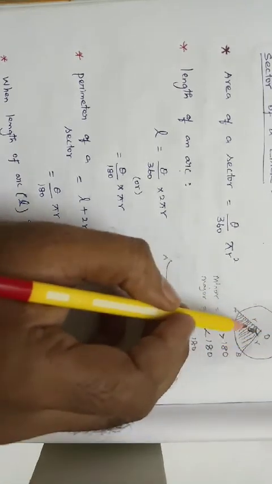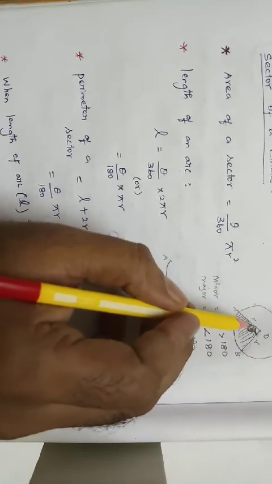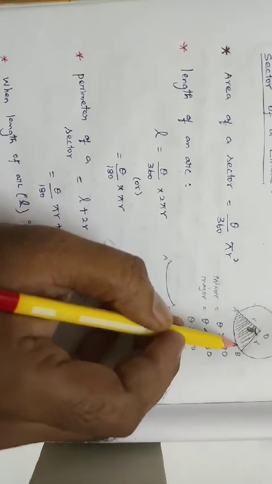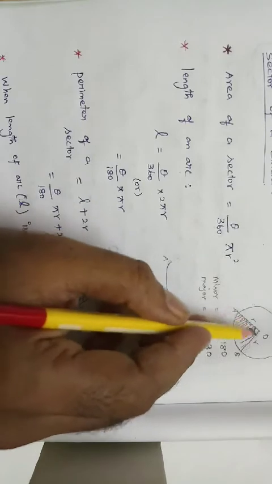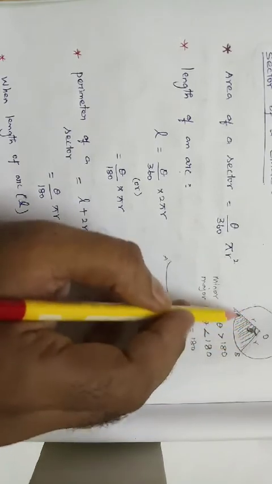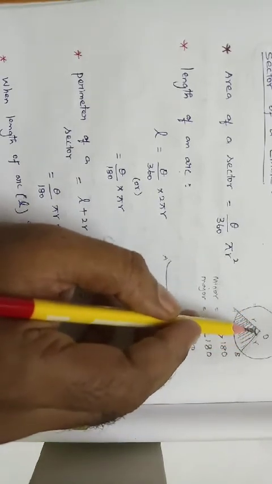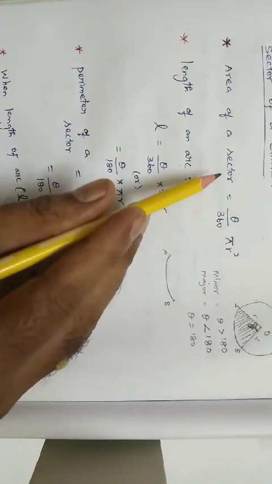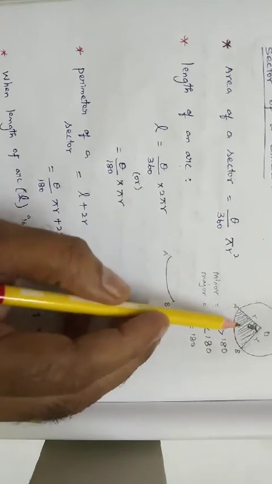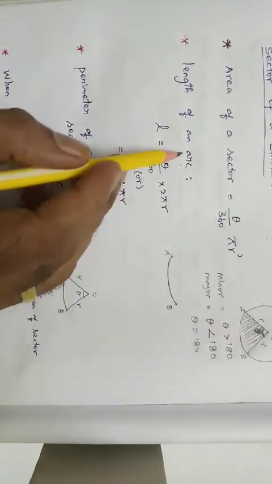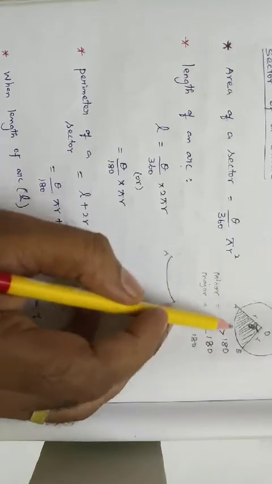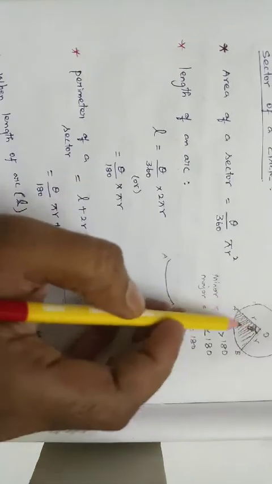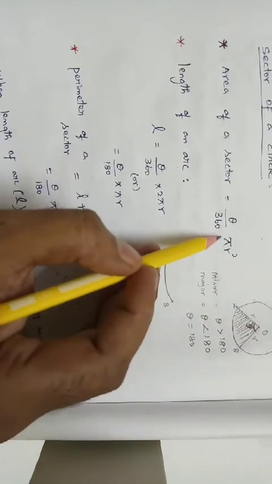A sector is enclosed by radii. This side and this side are enclosed by radii, and this curve is the arc, and this region is the area of a sector. A sector is a part of the area of a circle. An arc is a part of the circumference of a circle. So for area, we use the formula pi r square.